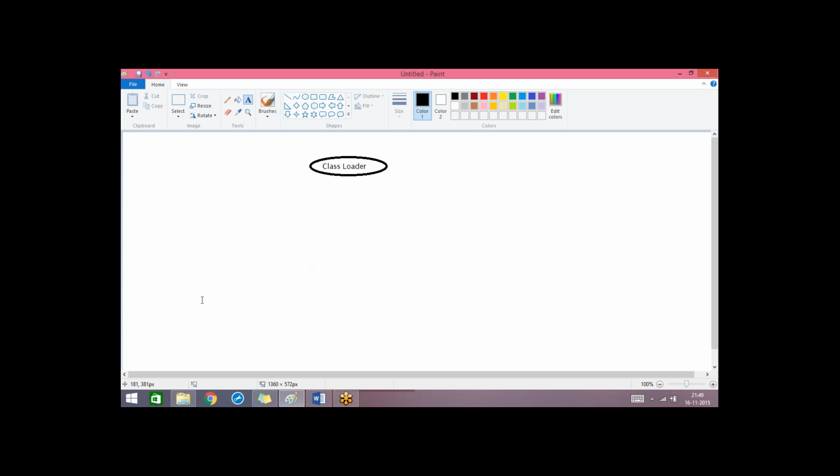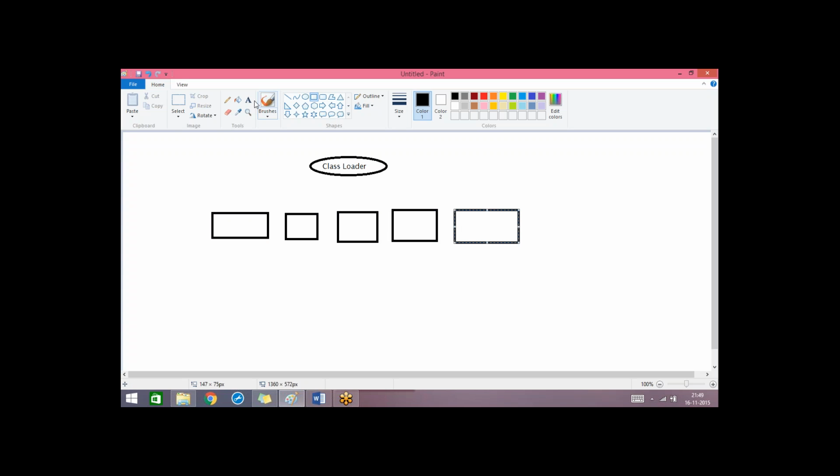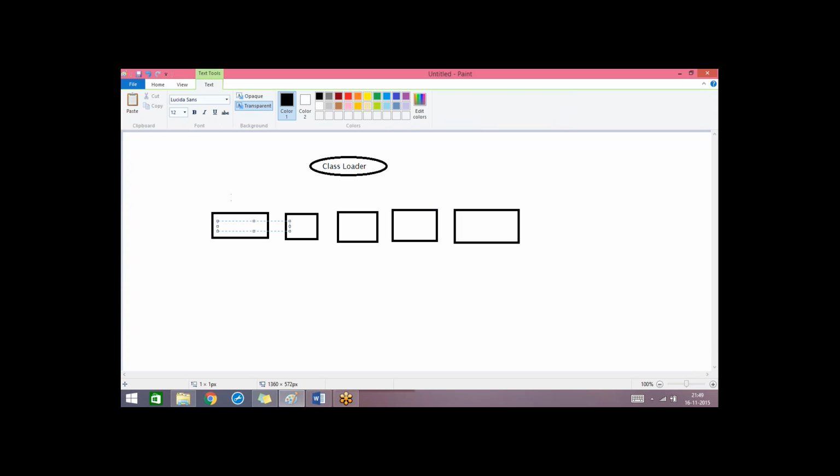And we have different memory areas. There are totally 5 memory areas we have in this JVM architecture. One is the class area, another one is heap, and next one is a stack, and then we have a PC register, and then a native method stack.